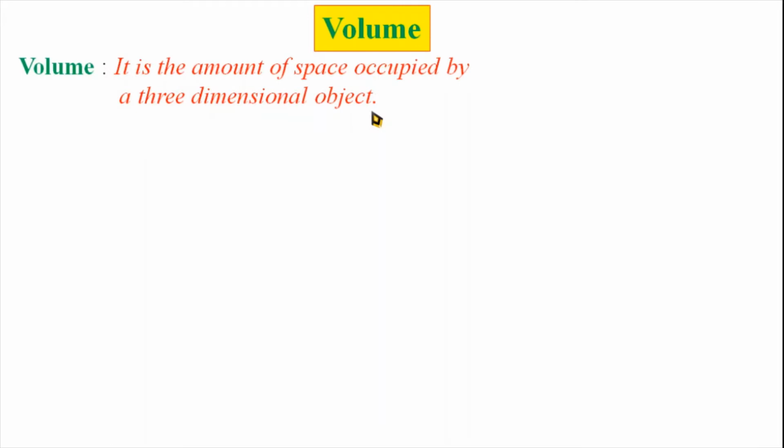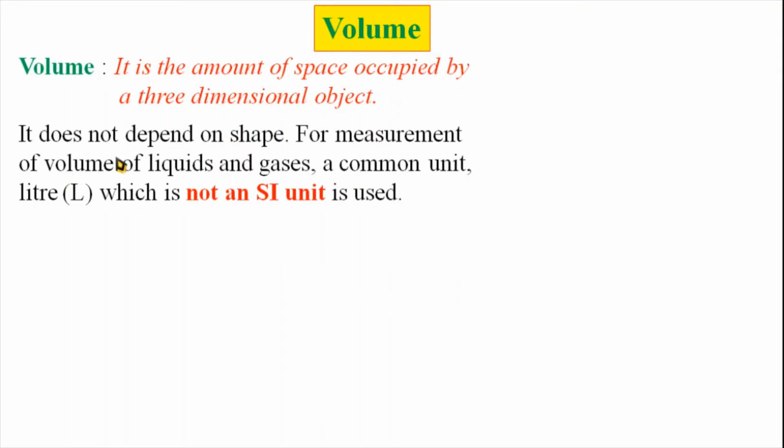Any matter which occupies space in 3 dimensions has a definite volume, and that occupied space is determined in terms of a volume, which is called its volume. This volume does not depend on a shape.